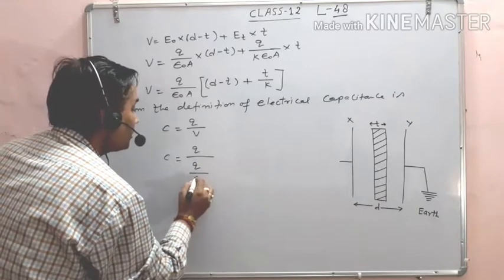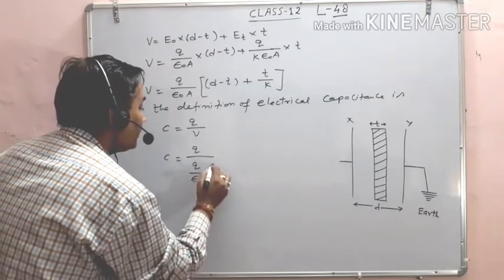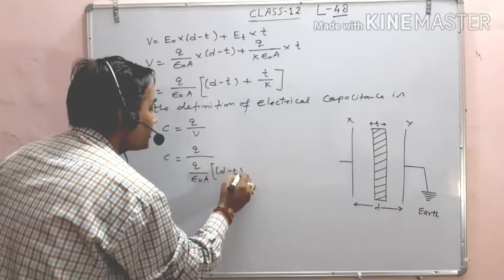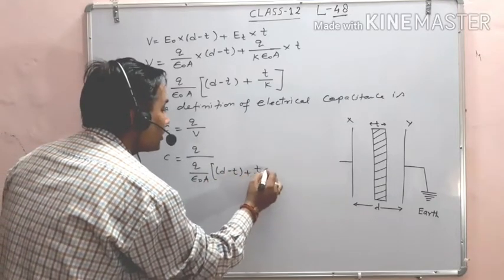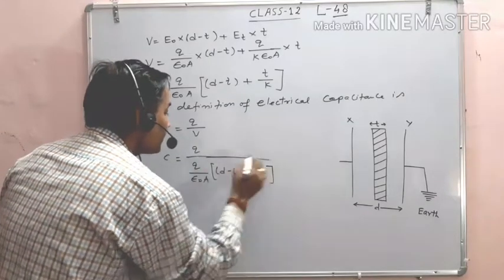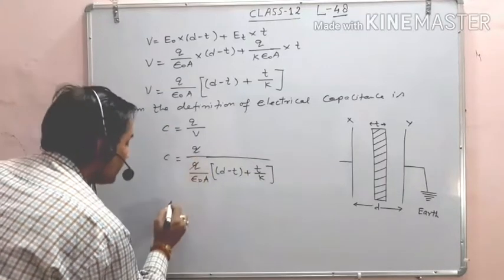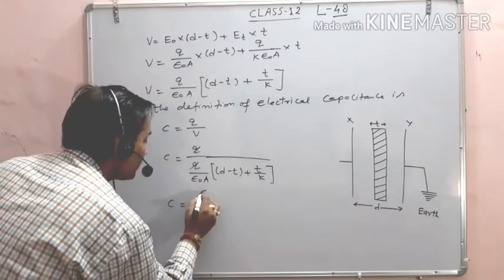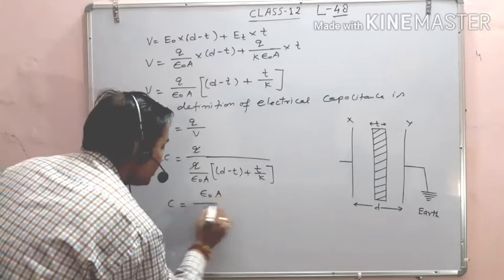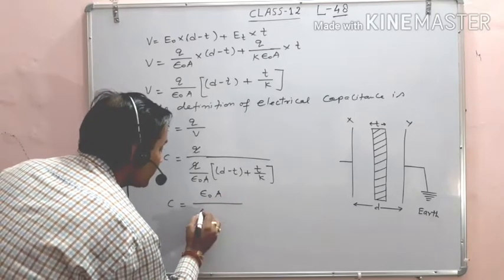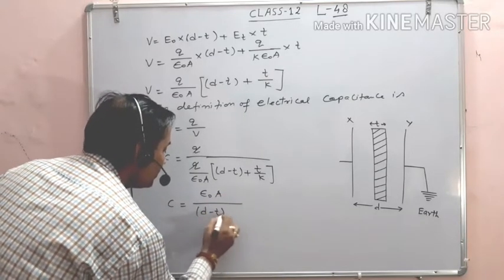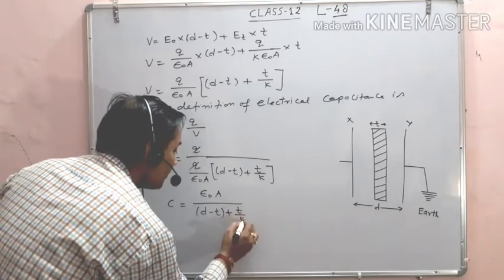So Q upon epsilon naught A and d minus t plus t upon K. So Q cancels. So C is equal to epsilon naught A upon d minus t plus t upon K.